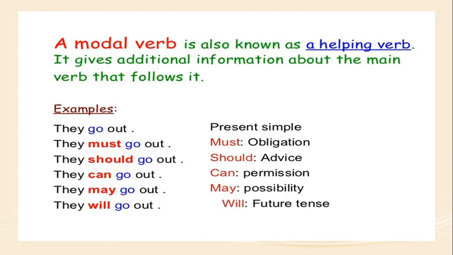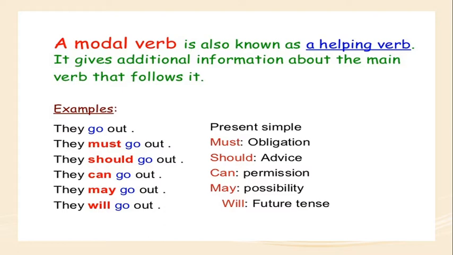They must go out, the meaning is obligation. It is a compulsory duty. Likewise, they should go out. It is advice. They can go out. If we use the modal can, it is permission. They may go out. If we use the word may, it is a possibility. They will go out. It is a simple future.